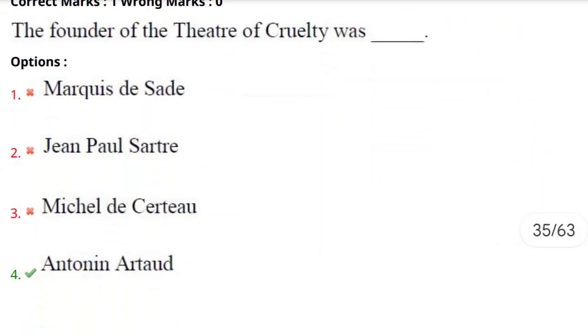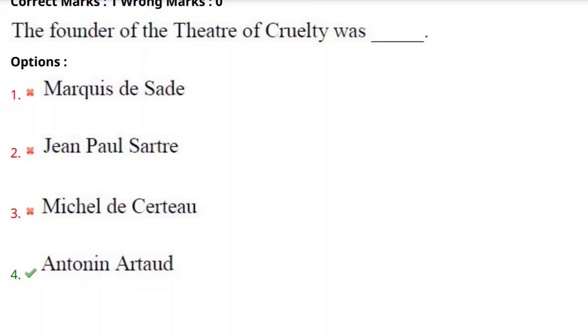56th question. The founder of the Theatre of Cruelty was Marcus de Sade, Jean-Paul Sartre, Michael de Sergio, Antonin Artaud. Yes. What does it mean by Theatre of Cruelty?